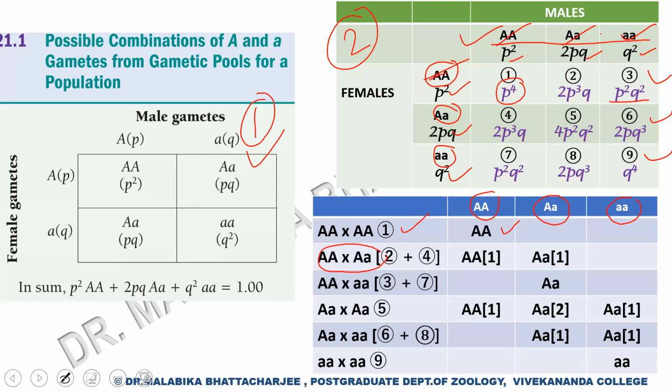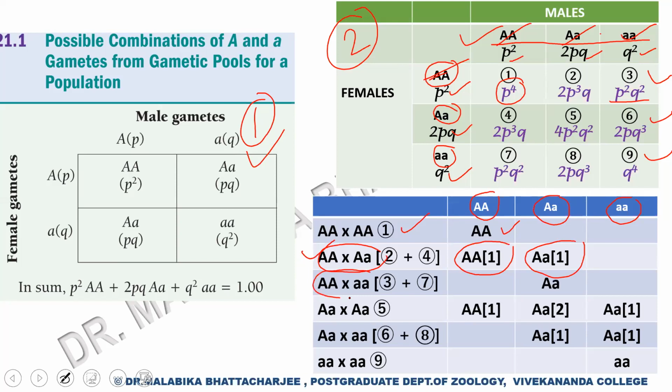So they will be in the ratio 1:1 if you made this separately. So when we do this category of mating, we are getting capital A homozygotes 50%, capital A small a heterozygotes again 50%. So they are in the ratio 1:1.